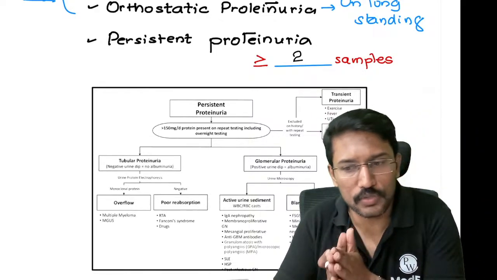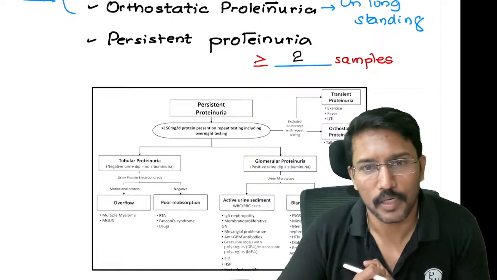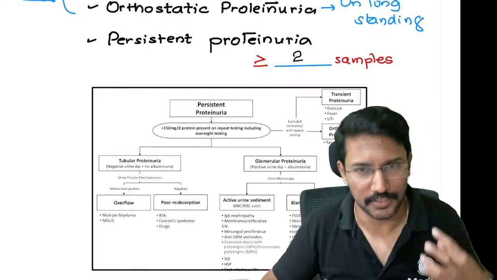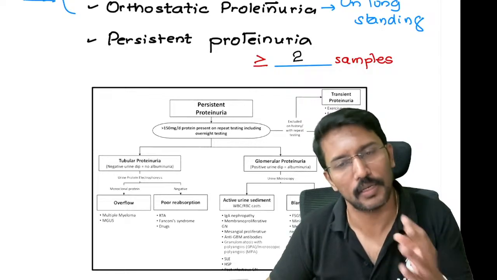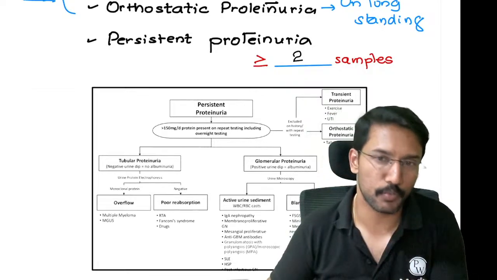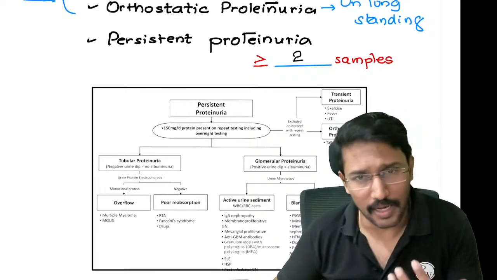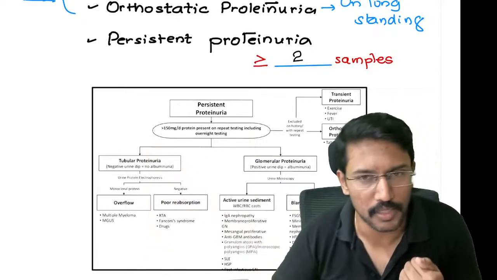More than or equal to 2 samples, then we call it persistent proteinuria. Persistent proteinuria is significant, important, right? आज एक sample लिया, proteinuria positive है, 2-3 दिन बाद फिर से लिया, तब भी proteinuria है, तो then it is significant. अगर ये orthostatic होता तो शायद आज होगा, क्यों परसों होगा या 2 दिन बाद क्यों होगा?